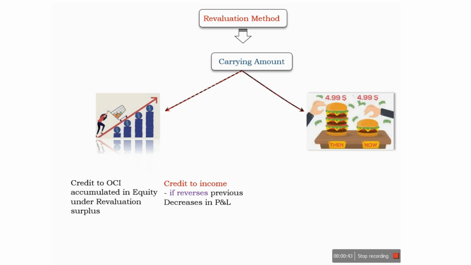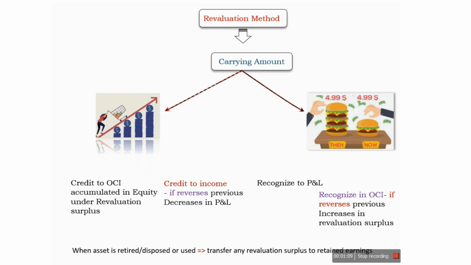In the opposite case, if value has decreased, the decrease resulting from revaluation shall be recognized in P&L. However, the decrease shall be recognized in OCI to the extent there is any credit balance in revaluation reserve in respect of that asset. The revaluation reserve is transferred to retained earnings if the asset is retired or disposed of, or it may be transferred based on the usage of the asset.